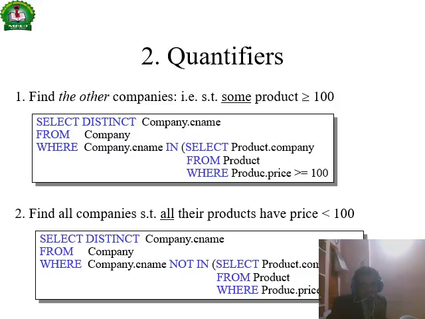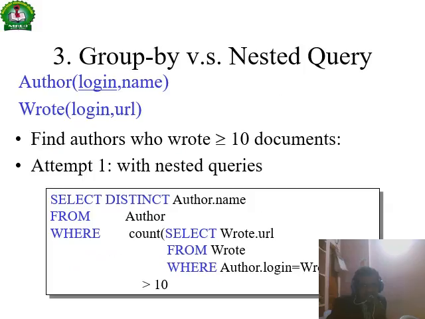WHERE company name IN the innermost subquery, which will be executed first, and the condition is satisfied with the company name of this one, right? Find all other companies where at least some product is greater than 100. Here the product is less than 100, right? NOT IN, here we use the quantifier.